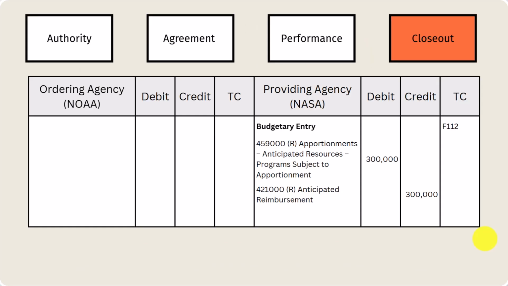What does that look like? So taking that step back, we have $300,000 in here where we're reducing our anticipated reimbursements and apportionments, anticipated resources. Remember, we had $500,000 we started with, and only $200,000 was actually used in our reimbursable authority for the NOAA satellite contracting gig. So we reduce that balance and get it to zero.